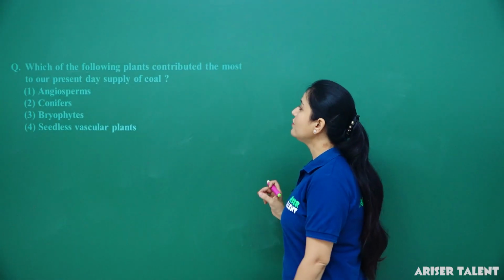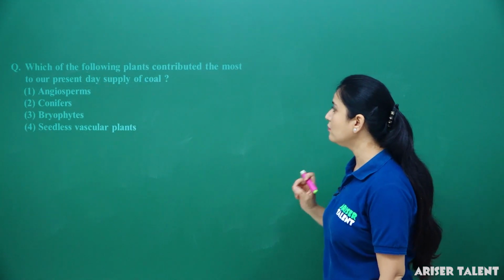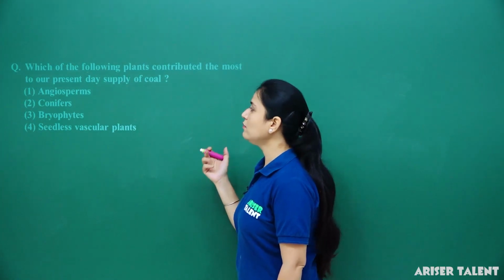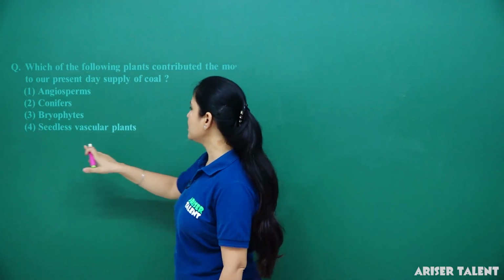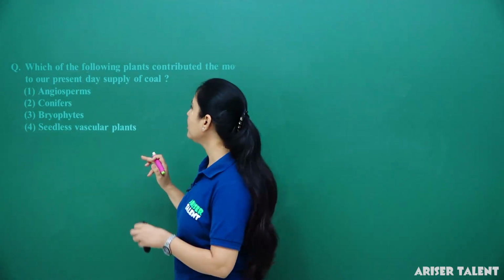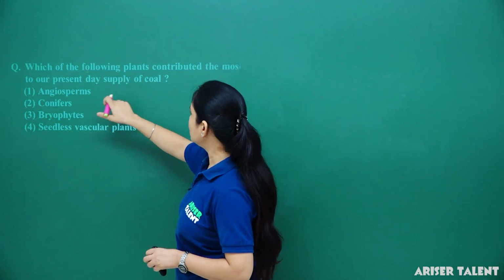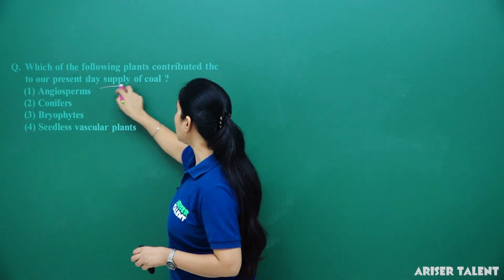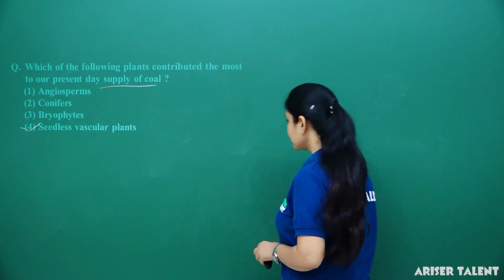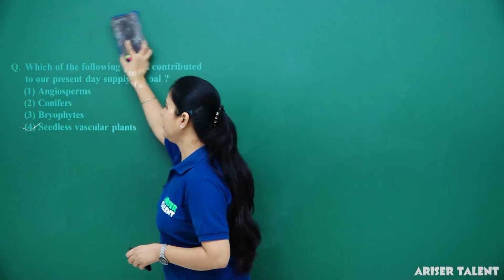Next is, which of the following plants contributed the most to our present day supply of coal? Angiosperm, conifers, bryophytes, seedless vascular plants. When we studied the chapter, we already studied that the plants that supply coal are seedless vascular plants. Option 4 is the correct answer here.